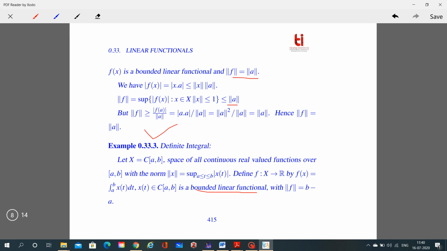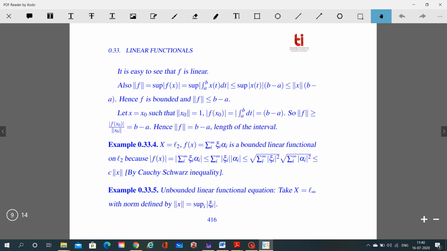So let X be the space of all continuous real valued functions over the interval a to b, where the norm of x is equal to the supremum of modulus of x(t), and define a function f from X to R by f(x) equal to the integral of x(t) dt from a to b, where x(t) belongs to the space of all continuous real valued functions on the interval a to b, with norm of f.